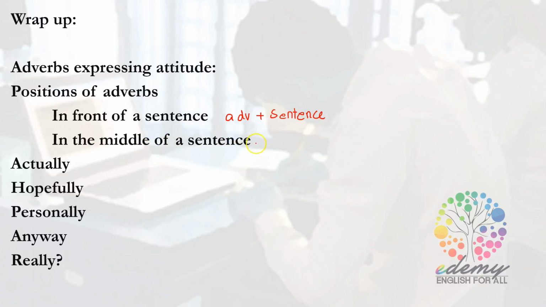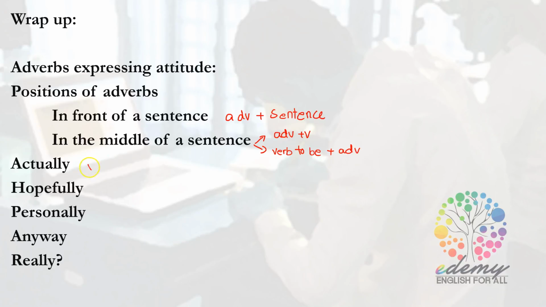In the middle of the sentence, we divide into two cases. First, the adverb can be in front of the verb, but another is that the adverb stands behind the verb to be. When you use an adverb with the verb to be, you have the verb to be first, and then you add the adverb later. Okay?